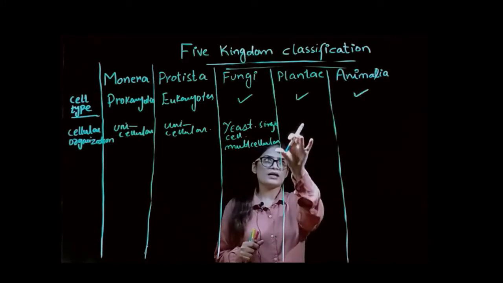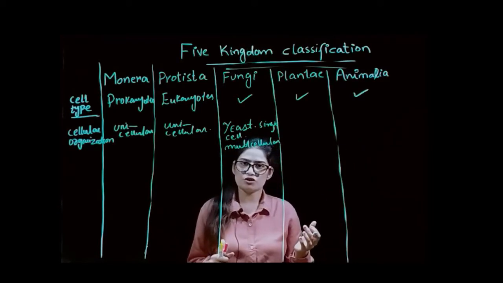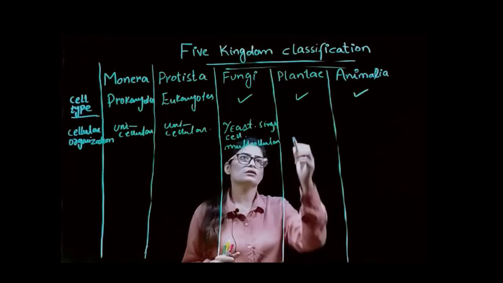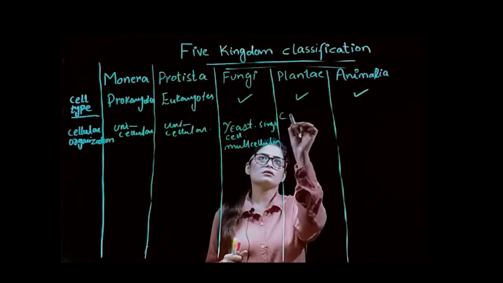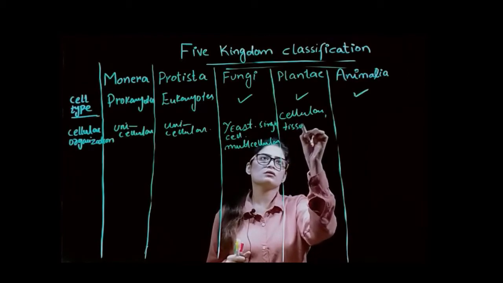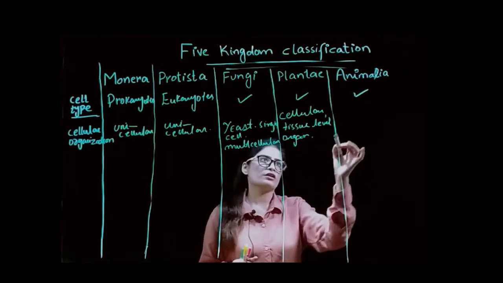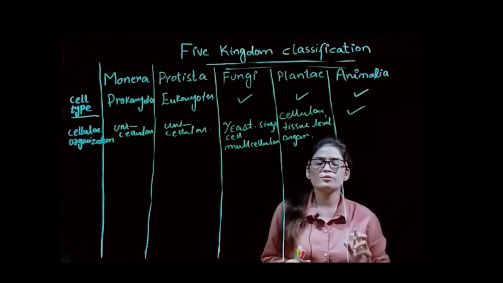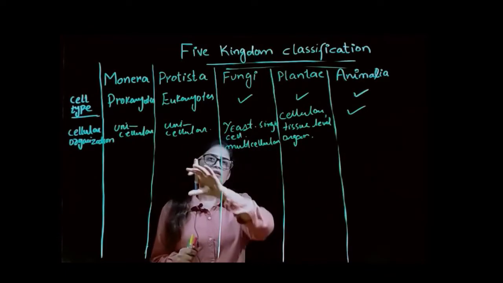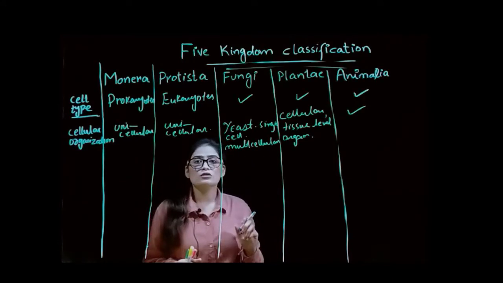In the case of kingdoms Plantae and Animalia, they have cellular organization, then tissue level, then organ and organ system level, and the same in the case of kingdom Animalia. So this is the basic differentiation among all the organisms present in these kingdoms according to cellular organization.